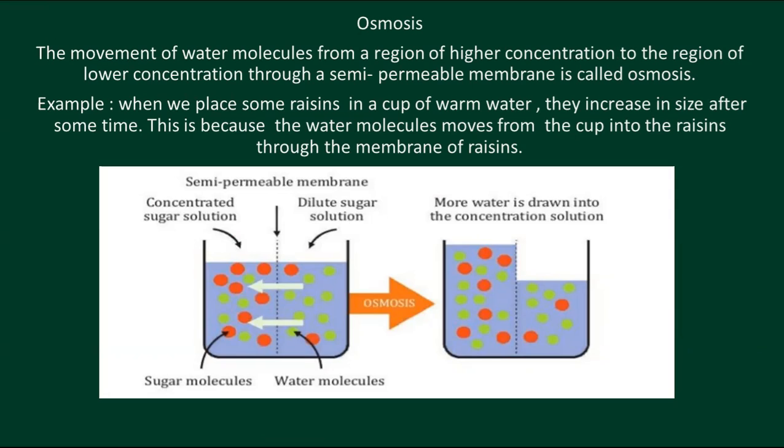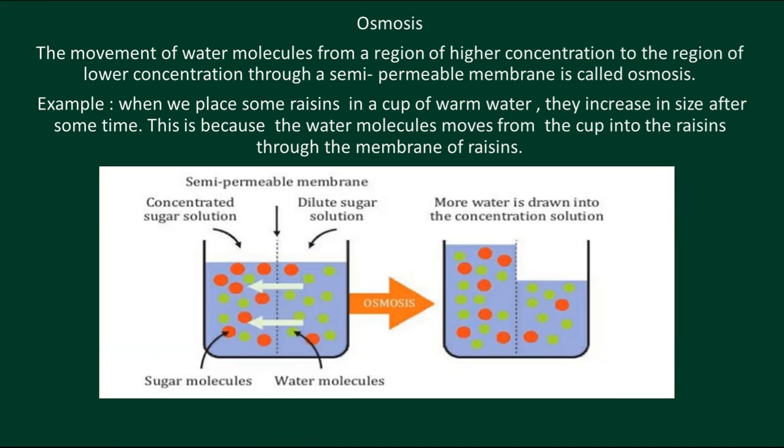On the surface of the raisin we can see tiny small holes, and they act as a membrane, allowing only water molecules to pass through, and that process is osmosis.